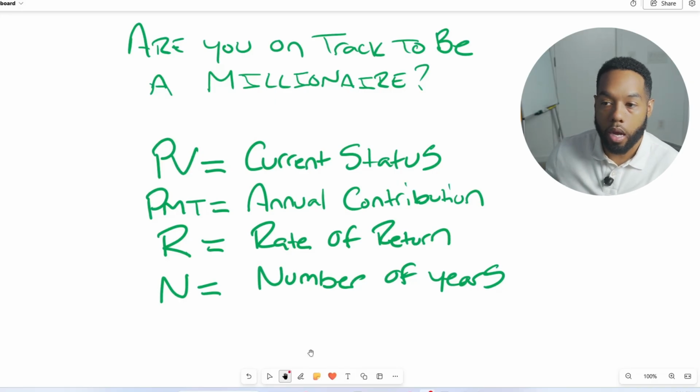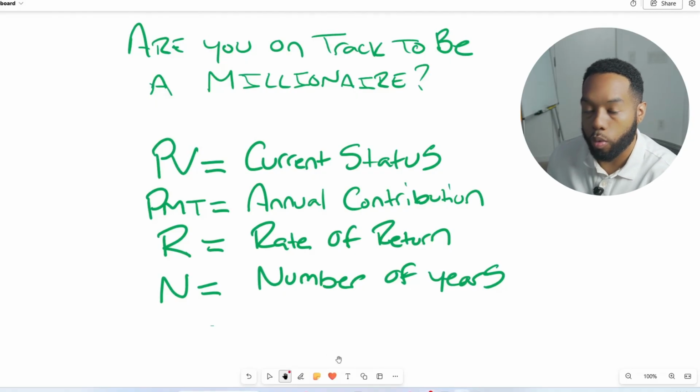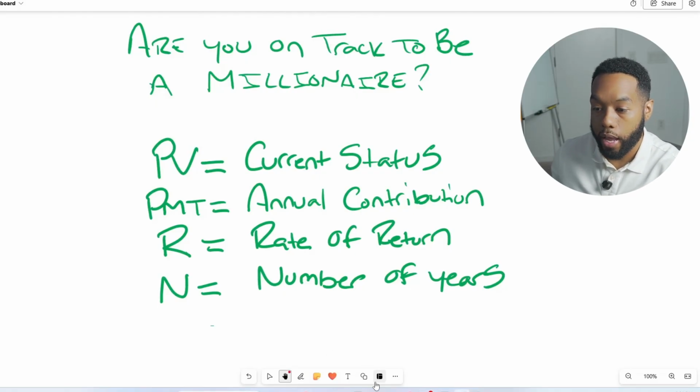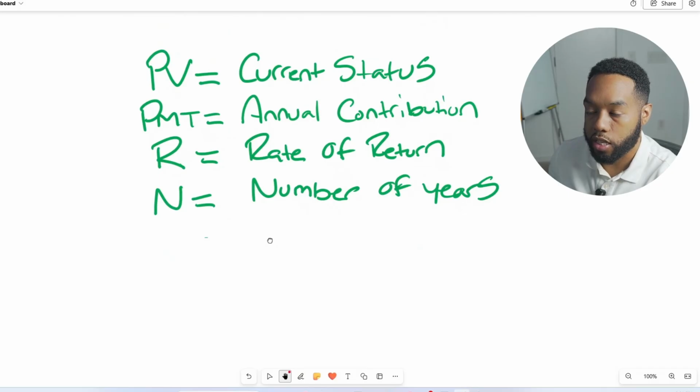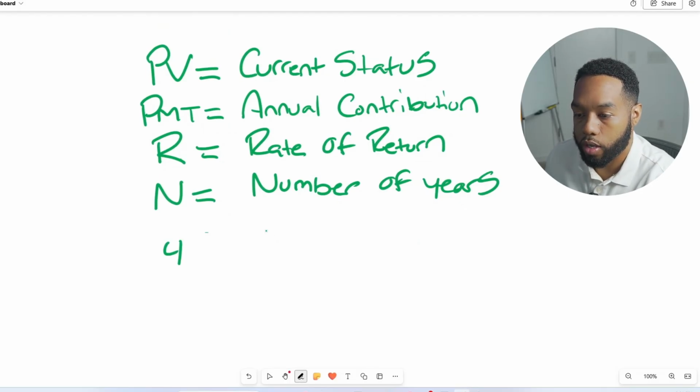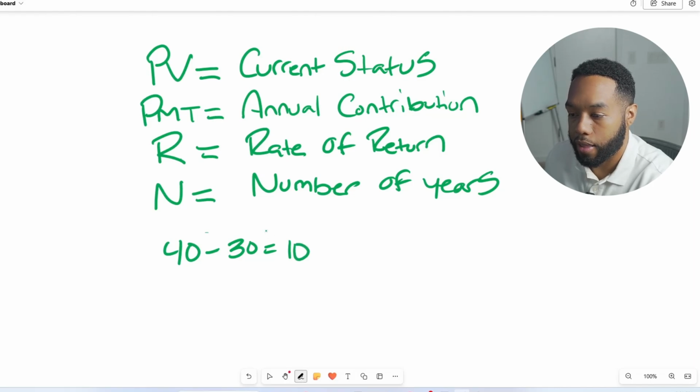Now, the first step in this process is determining how much time that we have left. Due to compounding, time is an important factor in us reaching our goal. So for our N number, we want to subtract our current age from the age of 40. So let's say right now that you're the age of 30, we're going to take 40 minus 30 equals 10, and that's going to be our N number.